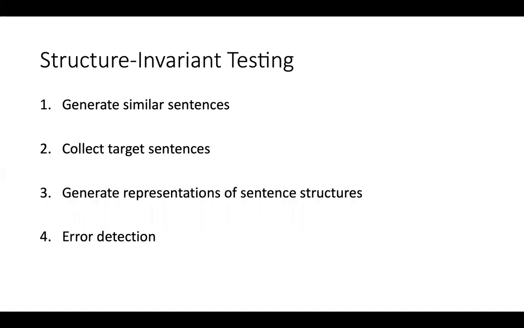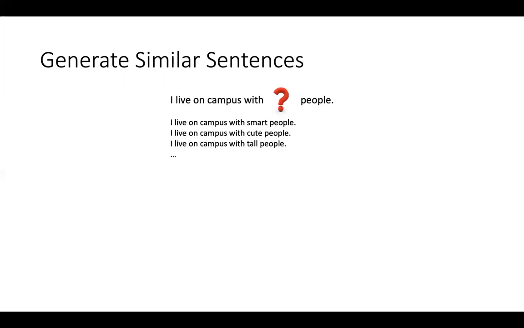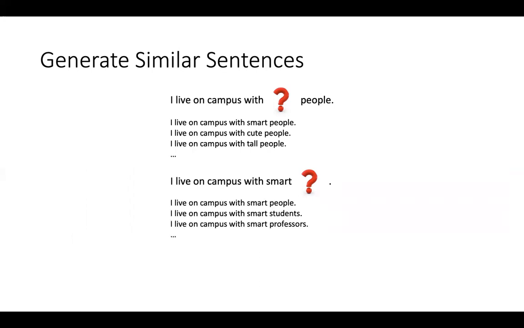Our structure-invariant testing contains 4 steps, and I will introduce them one by one. First, generate similar sentences. Given a sentence, we will replace one word in the sentence with similar and suitable words. For example, we will replace smart by cute and tall, etc. In our implementation, we will replace the adjectives and nouns in the sentences. To find a suitable word, we use an NLP model called Masked Language Model.